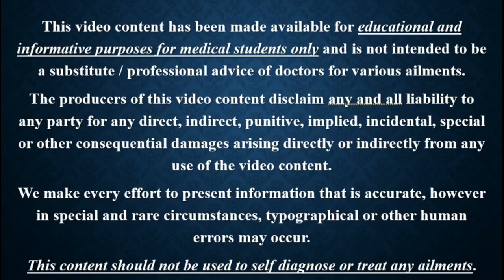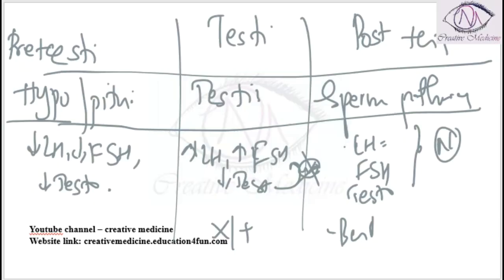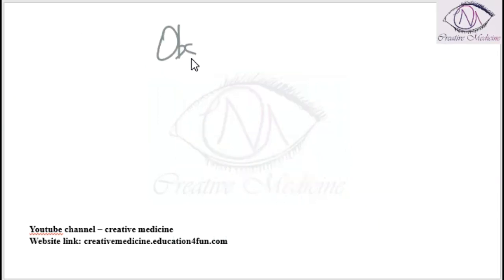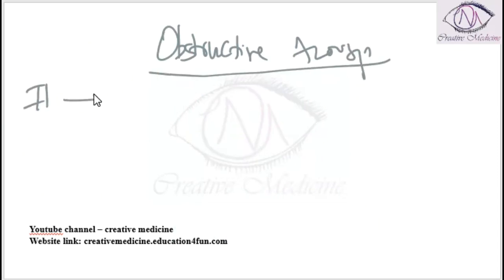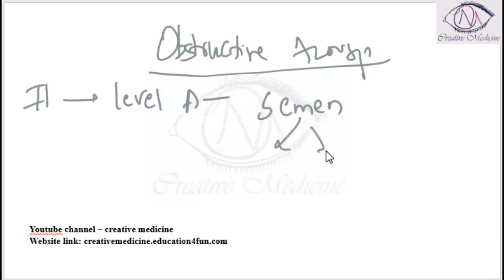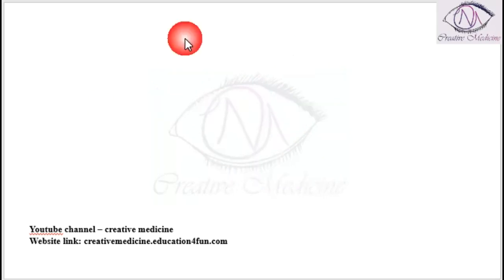In this lecture, we will learn about obstructive azoospermia. In obstructive azoospermia, the block is present in level A, the block is in the vas deferens. If the block is present in the vas deferens, between the epididymis and the seminal vesicles, then